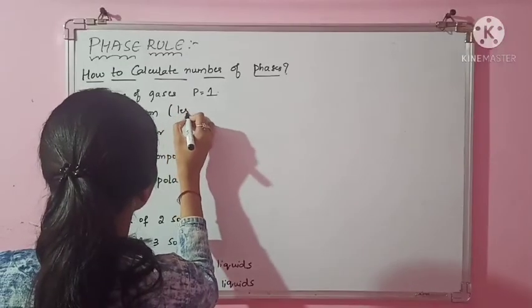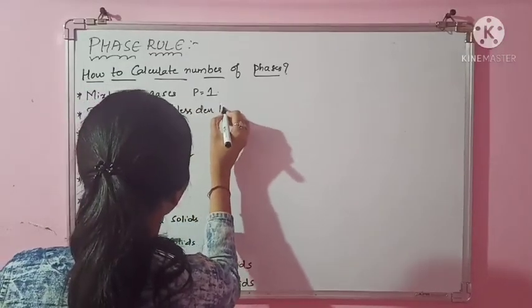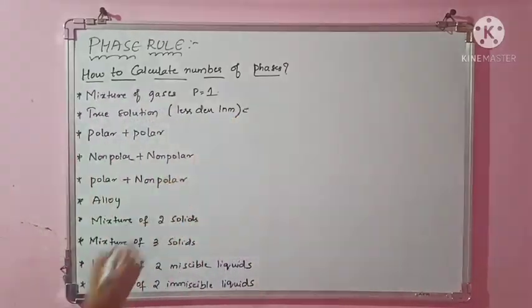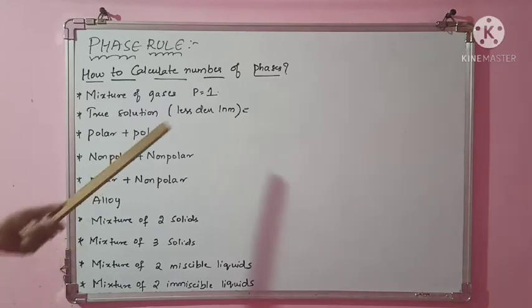Clear? Next example is true solution. True solution means what? You have learnt in PUC, isn't it? True solution means particle size will be less than 1 nanometer. Remember? If you want, I'll write. So particle size is less than 1 nanometer. So that time what will be the phase? In true solution, your particle size is very less, less than 1 nanometer.